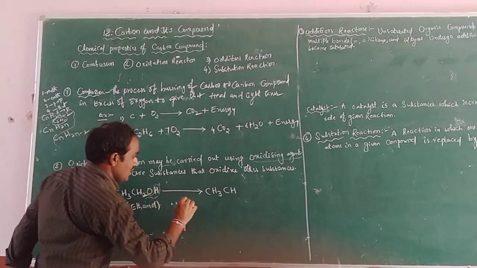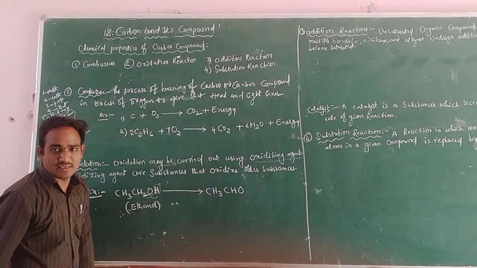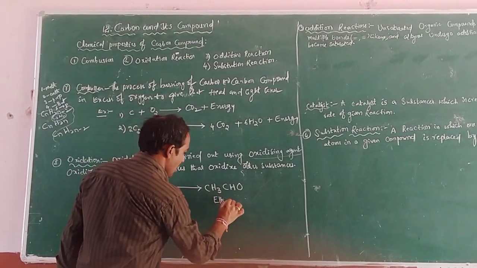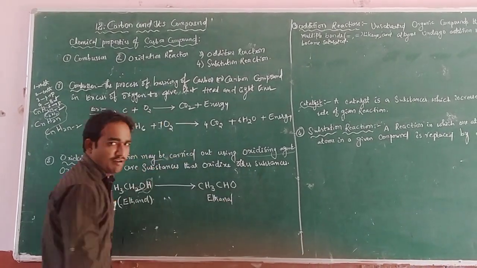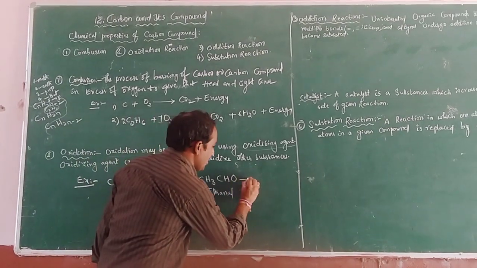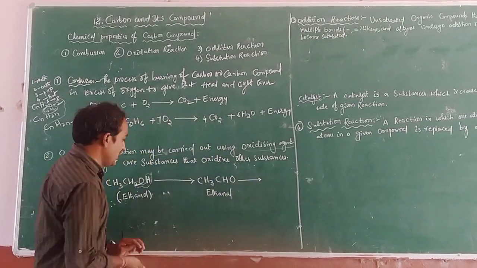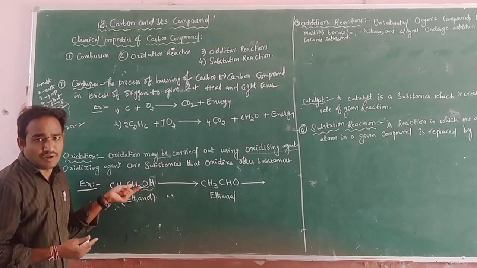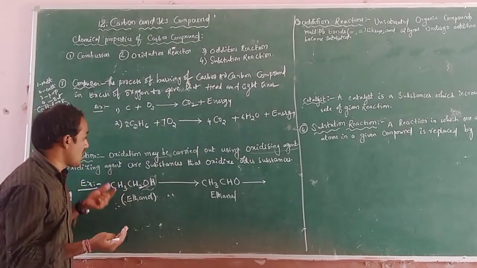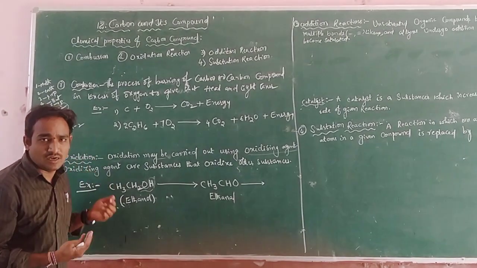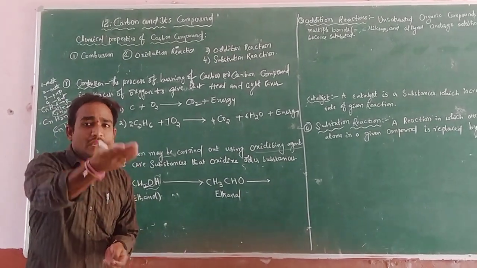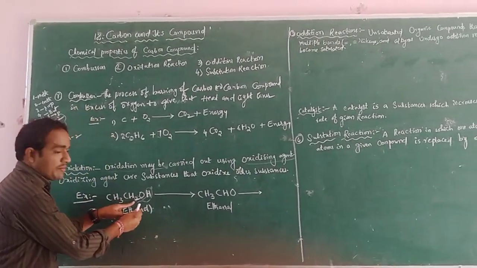The remaining O stays as it is. And then we give H2, the hydrogen lost from the molecule. According to oxidation, oxygen is added and hydrogen is removed from this chemical reaction.